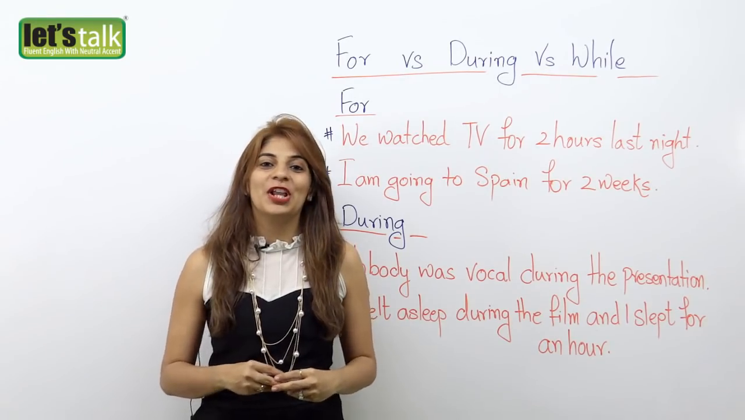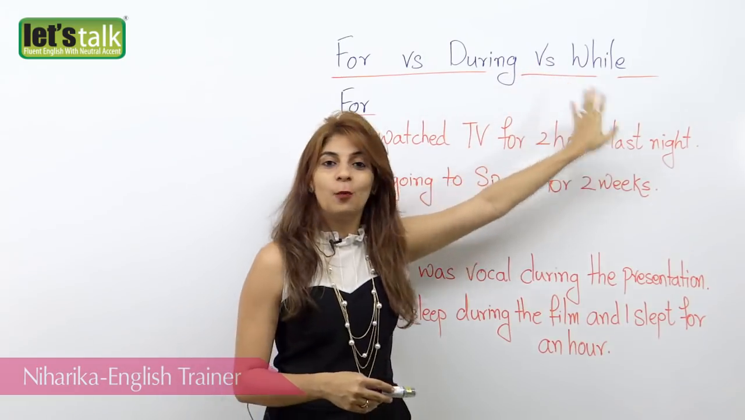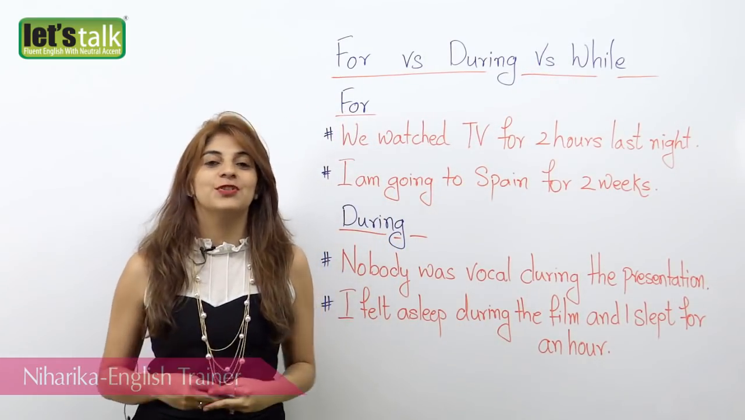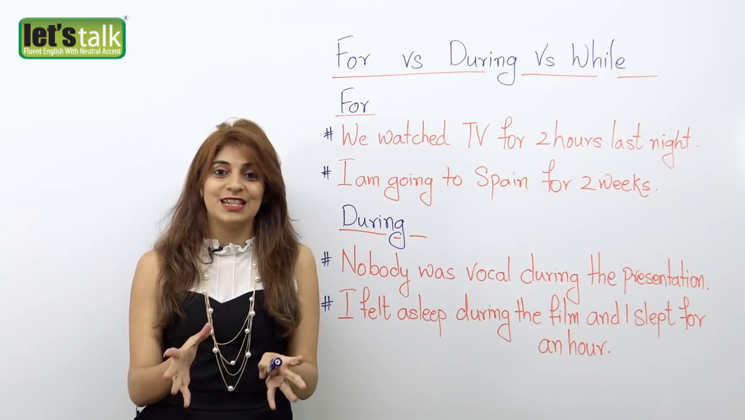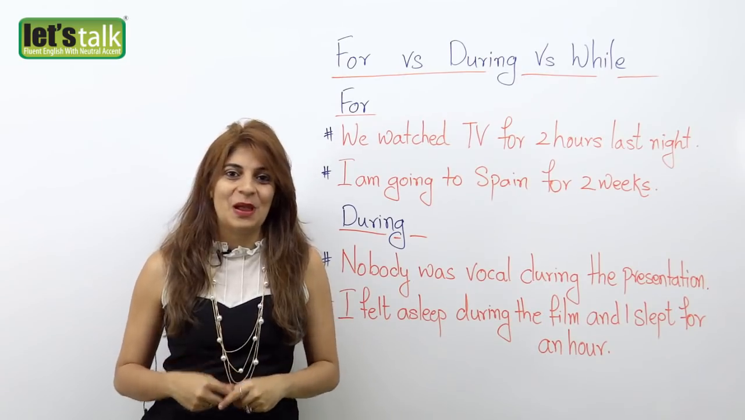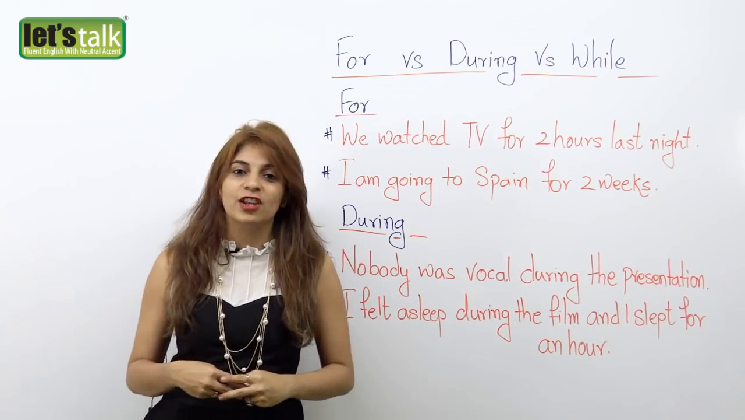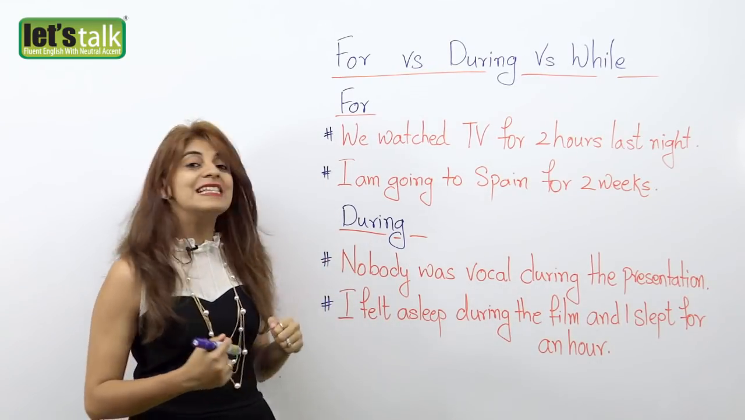Today we are going to look at the prepositions for, during and while. Many of us get confused while using these prepositions, and in this lesson we are going to learn how to use them correctly. These prepositions in English represent time, and let's learn how they are used.